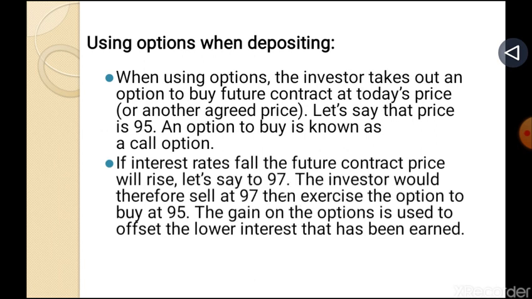If interest rates fall, the future contract price will rise, let's say to 97. The investor would therefore sell at 97, then exercise the option to buy at 95. The gain on the option is used to offset the lower interest rates that have been earned.